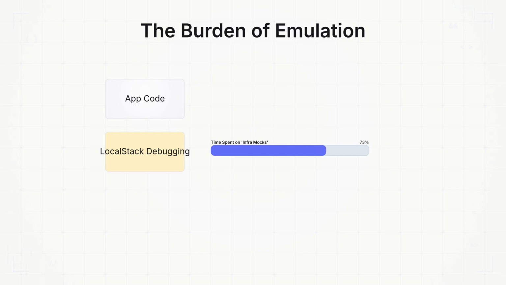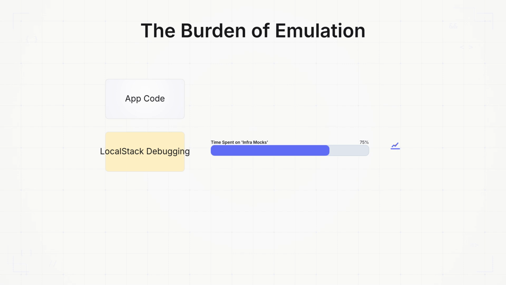AWS moves fast. They release hundreds of features and API updates every year. LocalStack is a community and commercial effort to keep up, but there's always a lag. This creates version drift. Your Terraform code might work perfectly against LocalStack version 2.0, but use a parameter that was only introduced in the real AWS API last month.